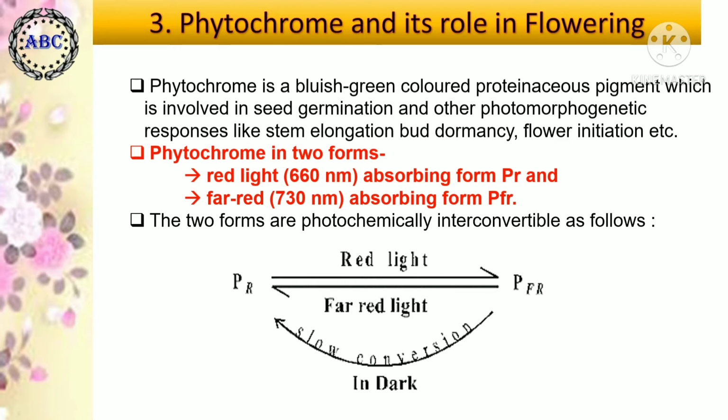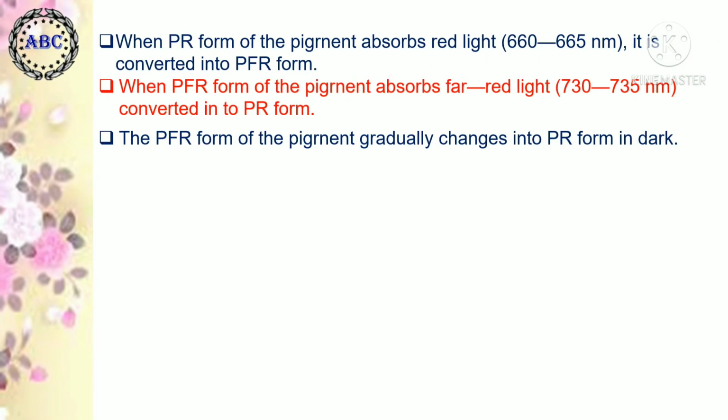Out of these two forms, the PFR is considered the biologically active form and it controls many photomorphogenetic processes. When the PR form of the pigment absorbs red light, it is converted to the PFR form.